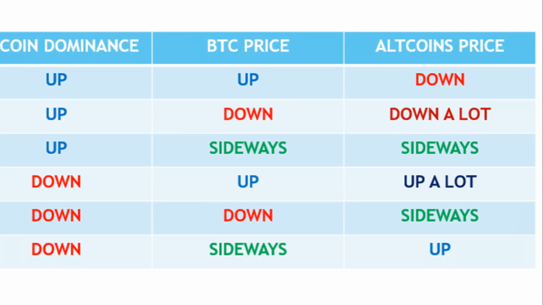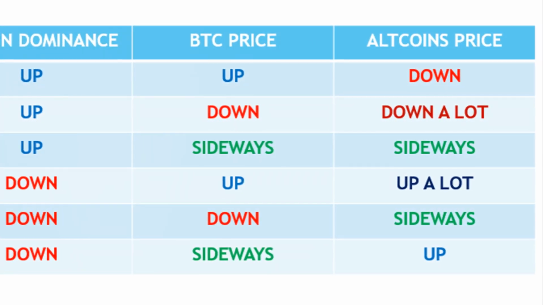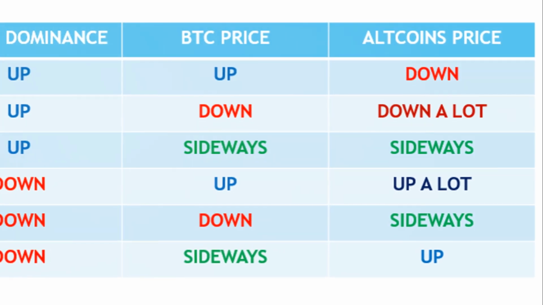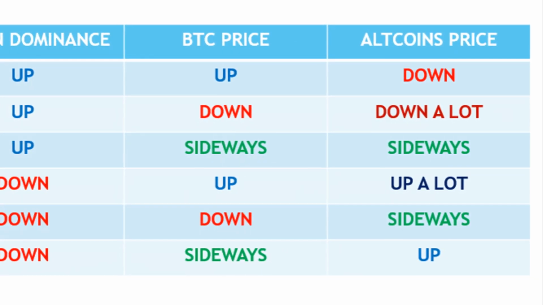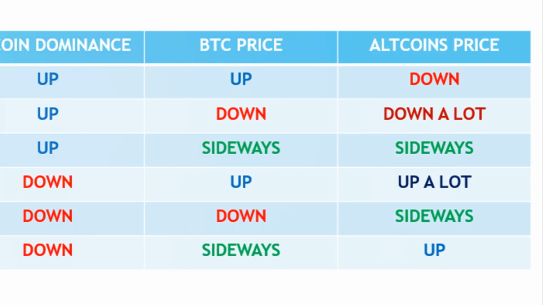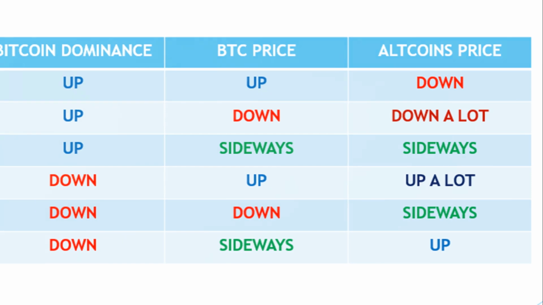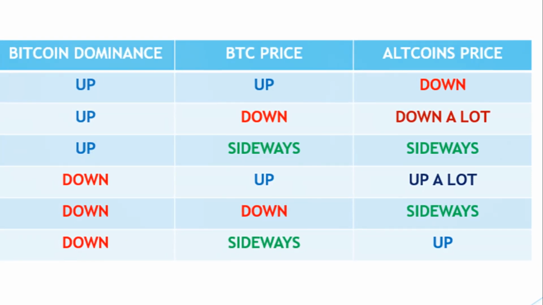Down, up, up a lot. Beginning of the bull run. As BTC dominance falls but the price of BTC rises, it implies that the dominance of altcoins rises because money goes more towards altcoins than towards BTC. Since altcoins are more volatile, when the bull run begins, the money goes to altcoins since you will obtain higher returns than in BTC.